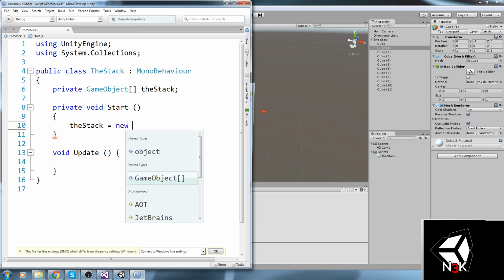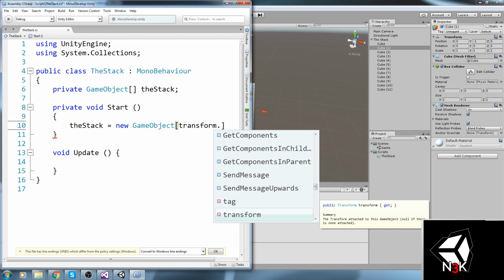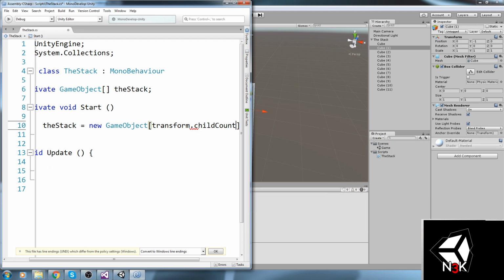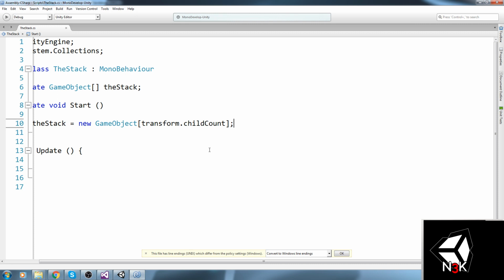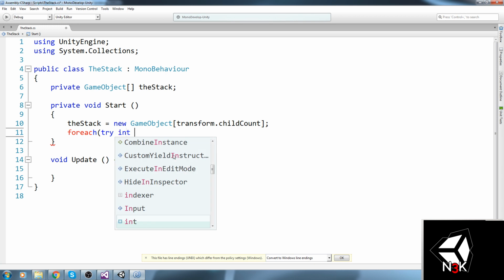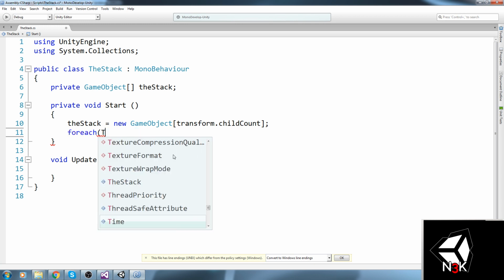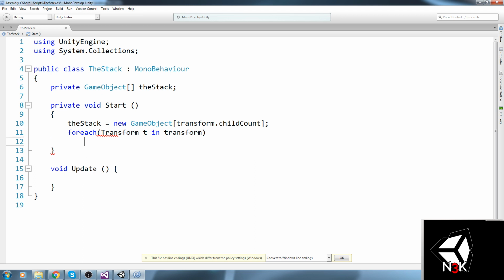So the stack is equal to a new GameObject array, the size is going to be transform.childCount. Once we've got our array, I am going to fill everything in it. So for each Transform t in transform, then I'll say stack at the index.